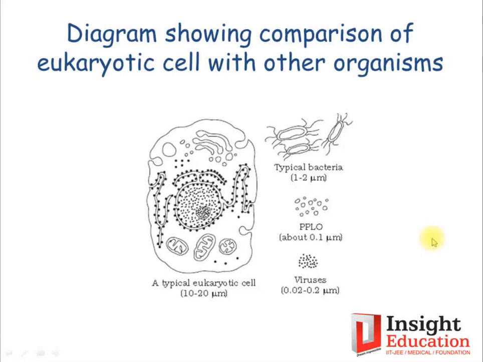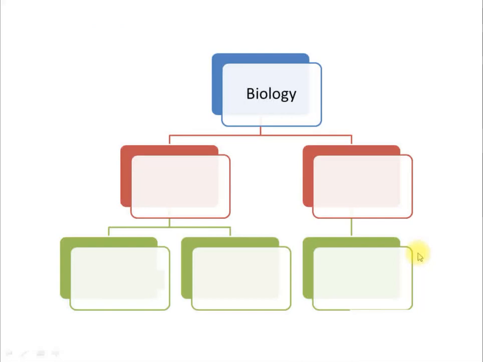I am repeating this part because we said it is PPLO, but PPLO ultimately is a type of mycoplasma only. You know that mycoplasmas are a group of bacteria without a cell wall. You can see that a typical bacterium has a cell wall, while PPLO mycoplasma are devoid of cell wall. So this was just a revision for you. Now we will start with today's lecture.